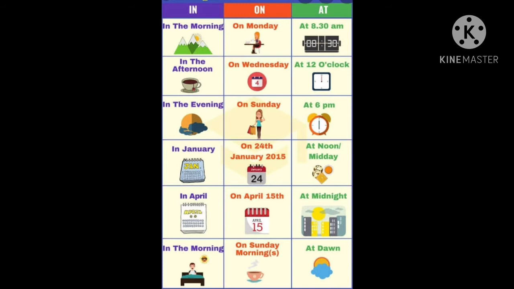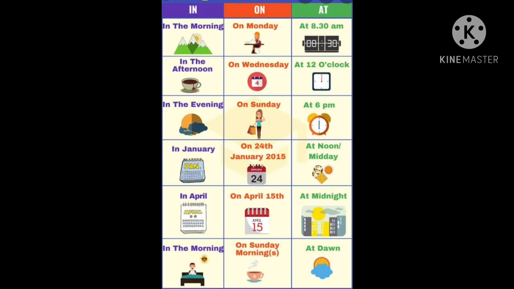Now see the use of at. At is used with the time, like at 8:30 am, at 12 o'clock, at 6 p.m. At is also used with noon and night. And we also use at with dawn, at dawn. So students, with morning, afternoon, evening, what do we use? In. And with noon and night we use at. And with the name of the days we use on, and with the dates we use on. Okay, so learn it nicely.